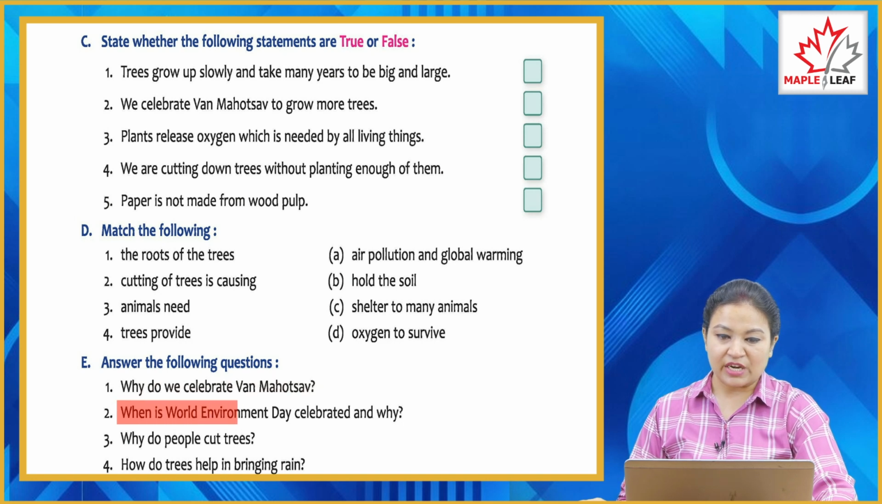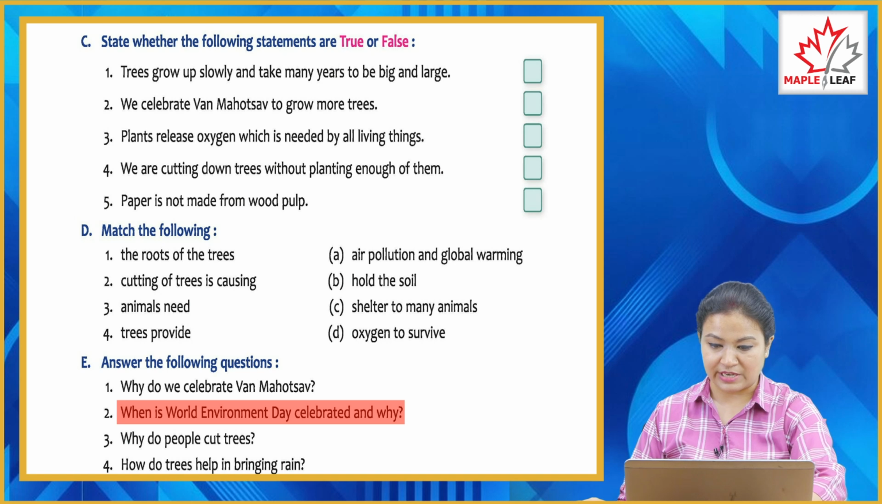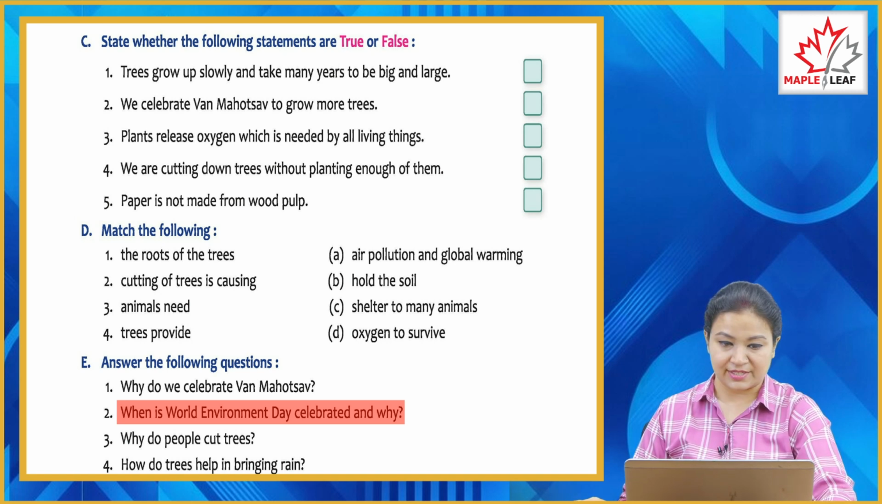Second, when is World Environment Day celebrated and why? The United Nations also observes a day in June called World Environment Day. On this day, people talk about the ways to save the environment. It is celebrated on 5th June every year.